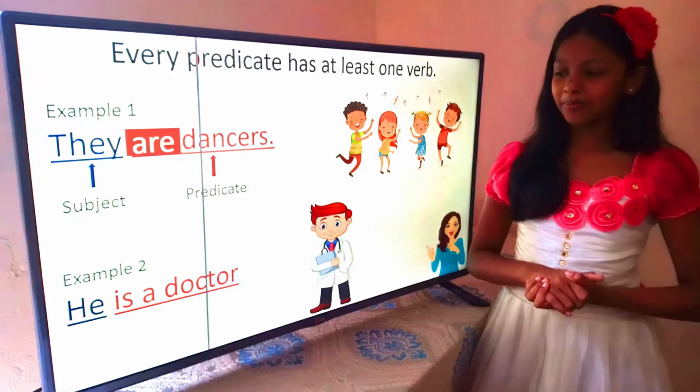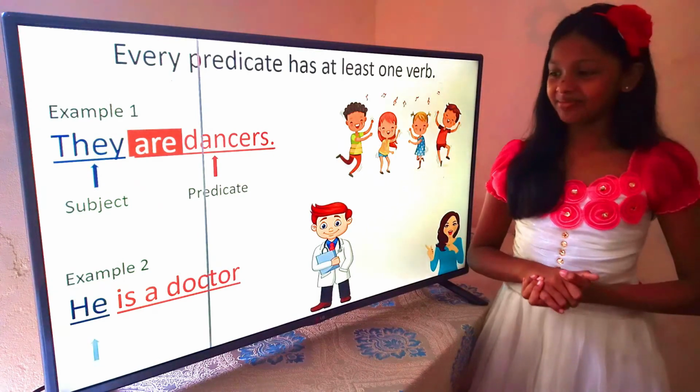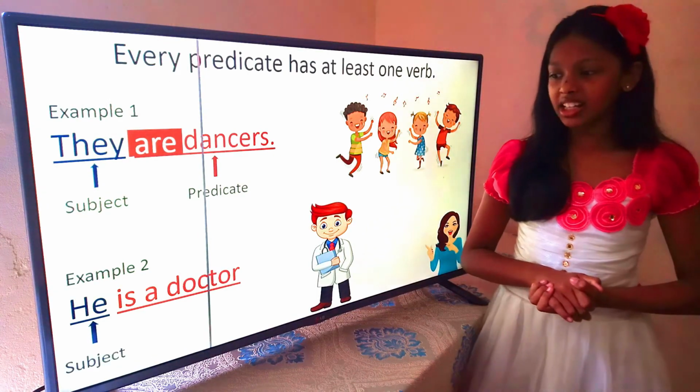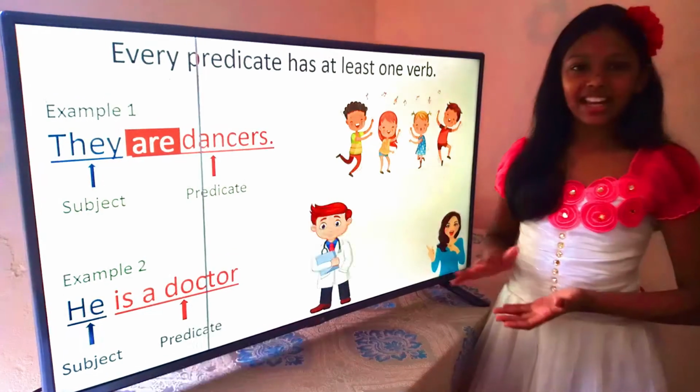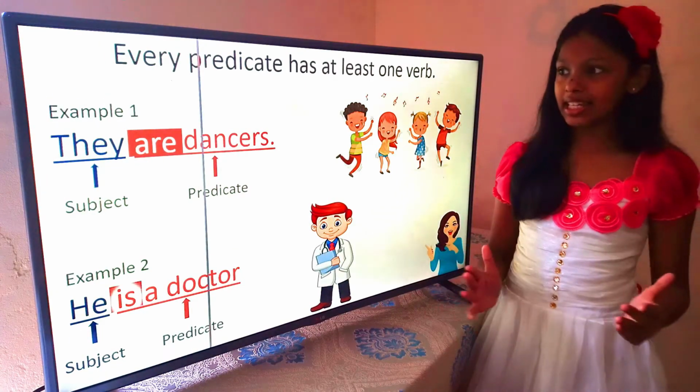Second example: he is a doctor. He is the subject. Is a doctor is the predicate. This predicate has one verb. Is is the verb.